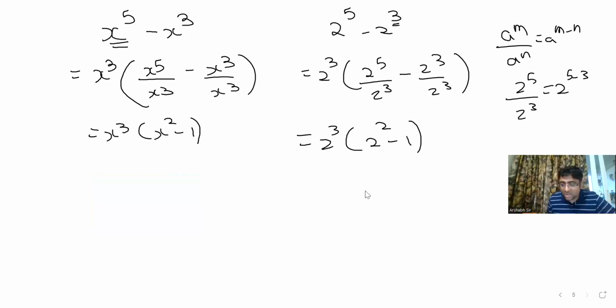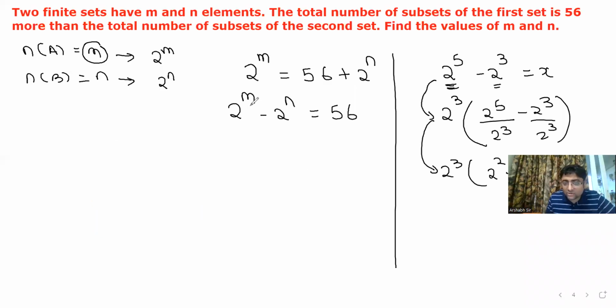All right, fantastic. Now, bachcho, the same thing. Now tell me, bachcho, between m and n, which is smaller? N. So that means, do you agree कि हम 2 to the power n common लेंगे? Do you all agree? Yes, sir. है ना? So I'll take 2 to the power n common. So bracket में क्या होगा? Each term divided by whatever you take common.